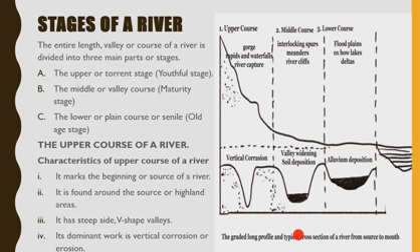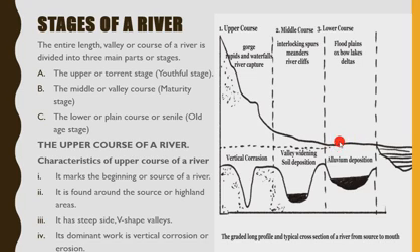Now, stages of a river. The entire length, valley, or course of a river is divided into 3 main parts or stages. A is the upper course of the river, like this one. B is the middle course of the river, and then 3 or C is the lower course of a river. So each river, like from here now, this river flows from here, okay? So this is the upper course, this is the middle course, and then this other part is the lower course of the river.